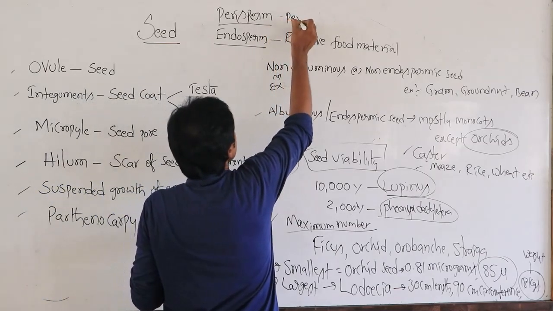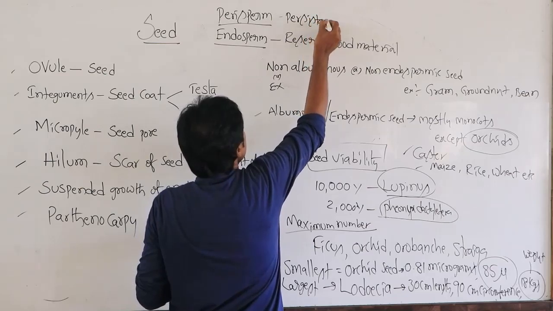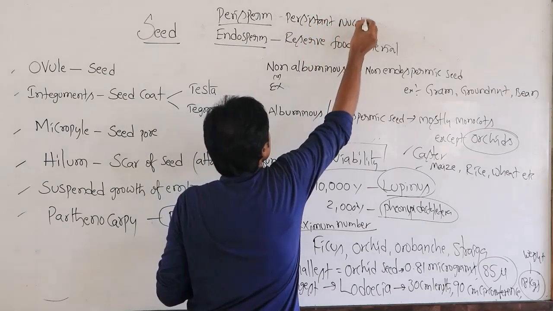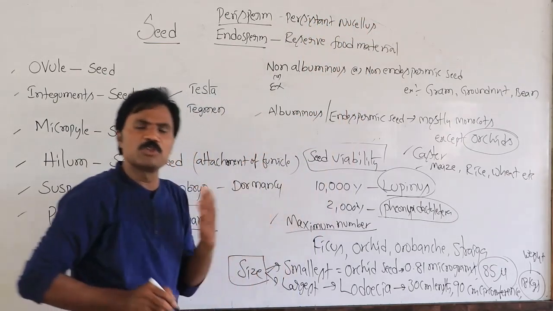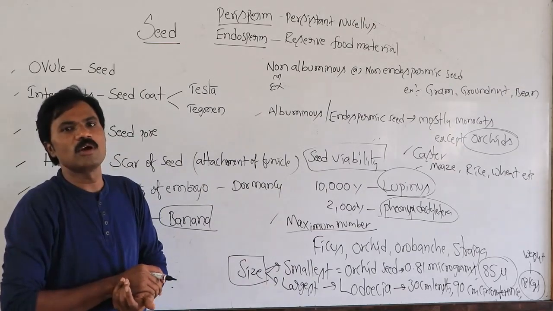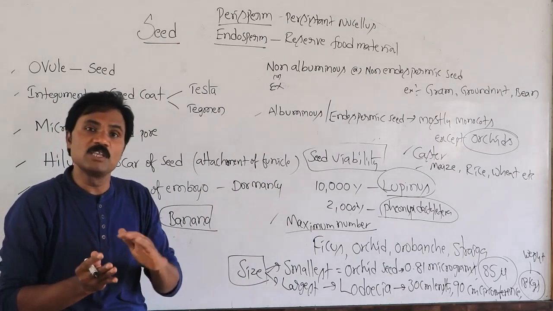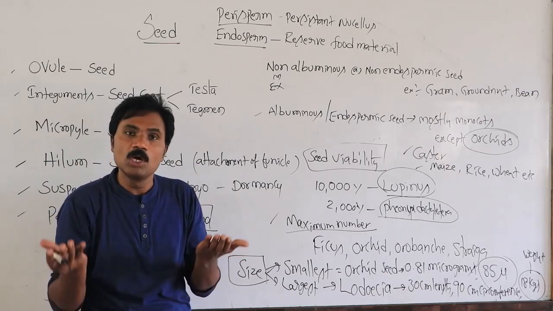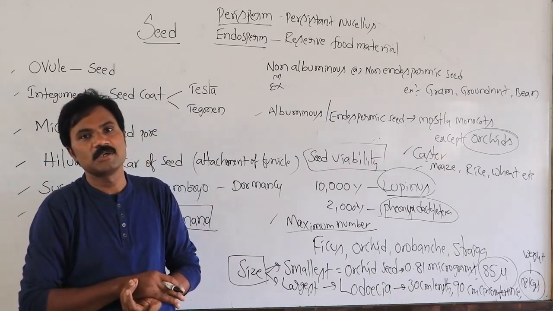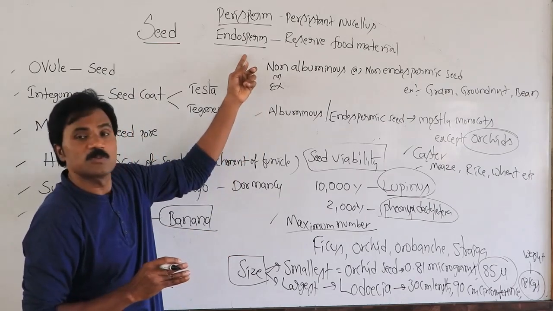So this persistent nucellus present in the ovule is what we call perisperm. What is the difference between perisperm and endosperm? Both provide nutrition, but majorly endosperm.